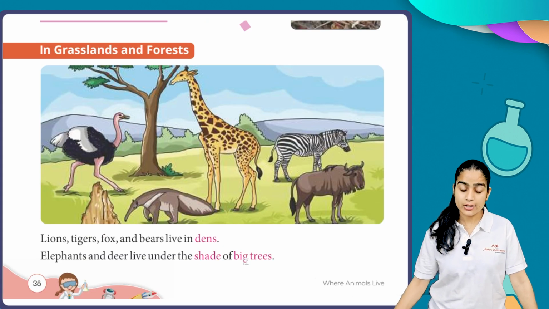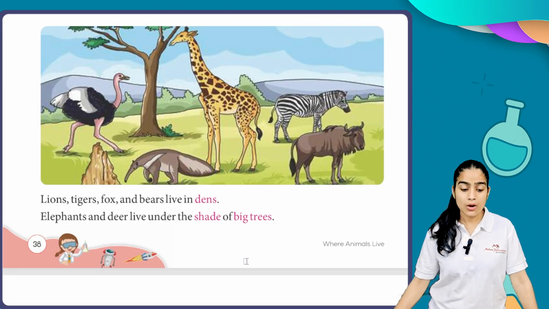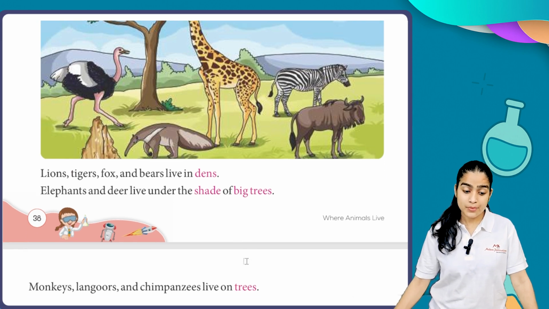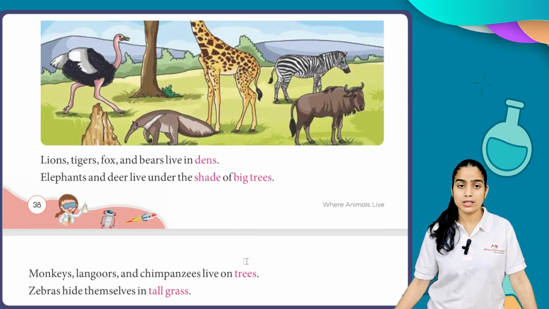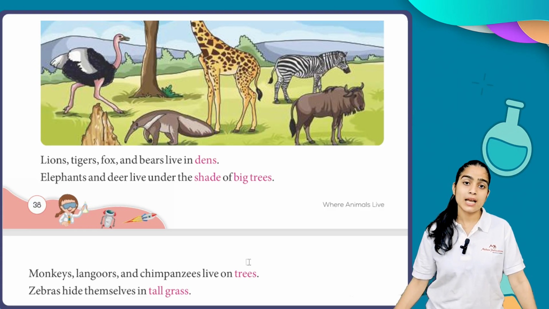Lions, tigers, foxes and bears live in dens. Where do lions, tigers, foxes and bears live? In dens. Elephants and deer live under the shade of big trees. Monkeys, langurs and chimpanzees live on trees. Zebras hide themselves in tall grasses. So we have different kinds of animals and we are looking at where they live.